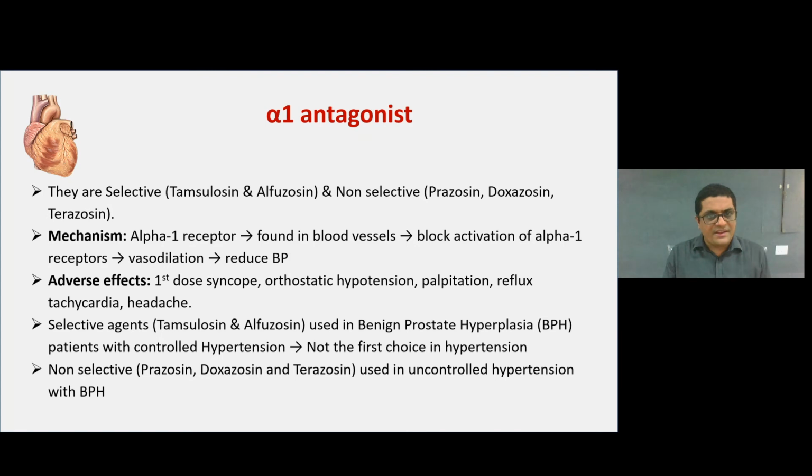Adverse effects: the first dose shows syncope, orthostatic hypotension, palpitation, reflex tachycardia and headache. The selective agents tamsulosin and alfuzosin are used in benign prostatic hyperplasia, and in patients with controlled hypertension; they are not the first choice in hypertension. Means this drug is not a first choice in hypertension. The non-selective ones like prazosin, doxazosin and terazosin are used in uncontrolled hypertension with BPH, that is benign prostatic hyperplasia.